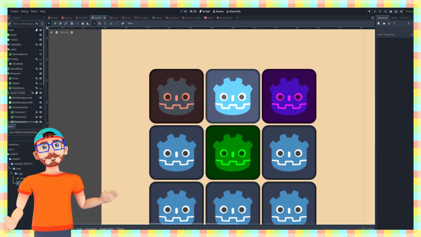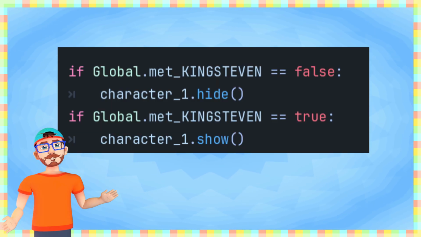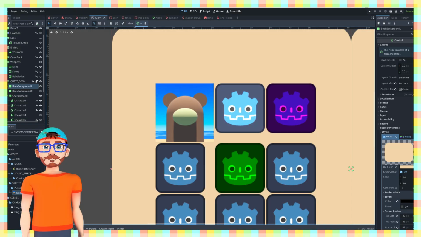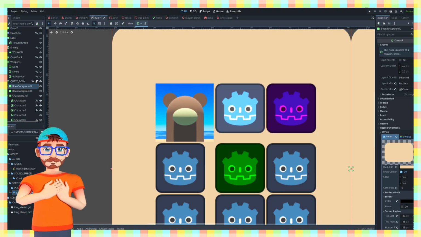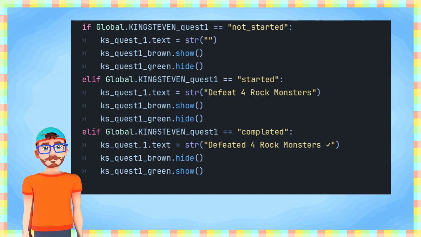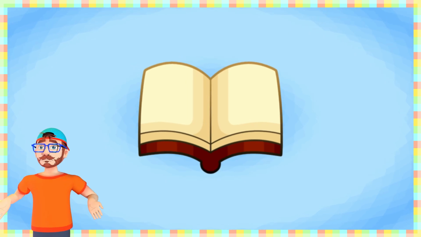Last week I put together the framework for the quest book. Now we have our first character, we can use a global variable to show his portrait if we have met him, and I made a new profile icon with our bear. Another global variable can then display our first quest, and if that quest has been completed, we can show it as complete.